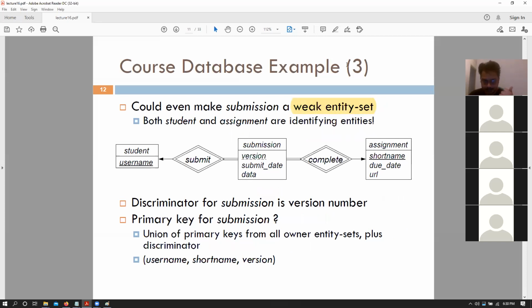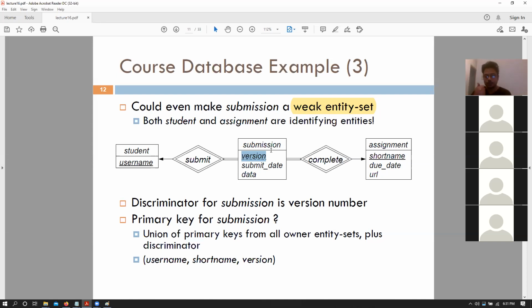So weak entity sets are essentially cases where the particular entity, that is the submission entity set's tuple, that is version, itself does not distinguish all submissions, but it needs to be combined with other values in the strong entity sets to have an identifying distinguishing factor. So in this case, the submission version. So for example, you guys can submit multiple homeworks at the same time, version 0, version 1, version 2, and so on. But every student has their own set of versions, right?